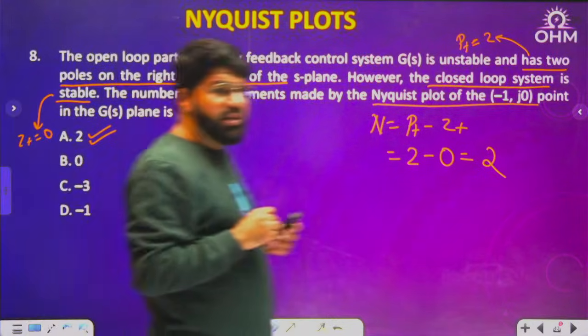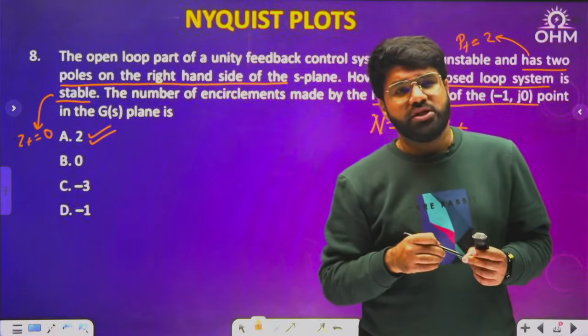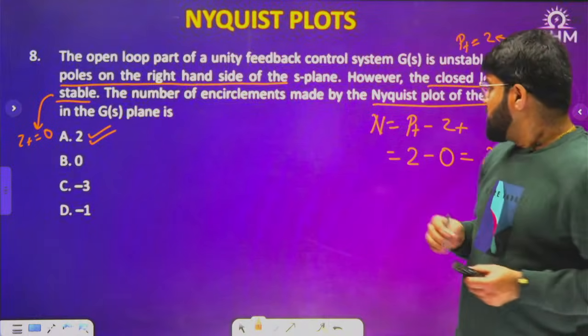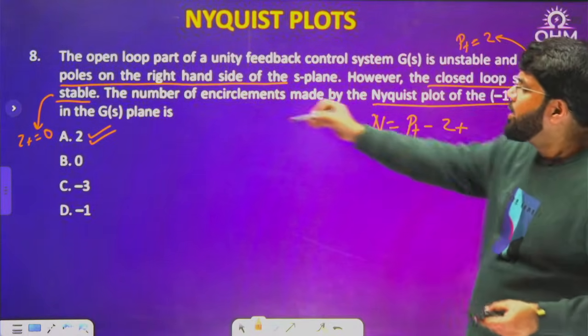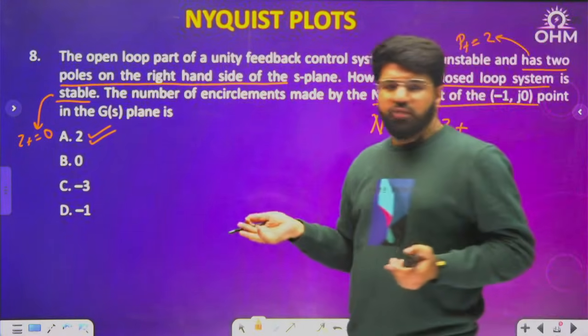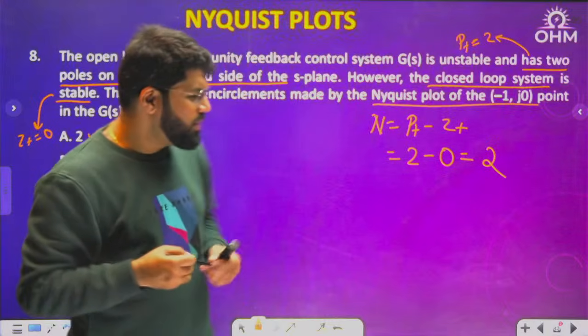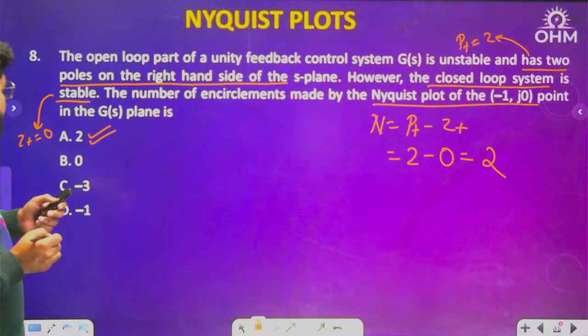Now see, in this question, there is no information about Nyquist contour. So why not Z minus P? Because if you do Z minus P, you will get the answer -2, which is not available. Simple logic: if I have to use the reverse formula Z minus P, that is not available in the option. So forget it. The correct answer is 2.